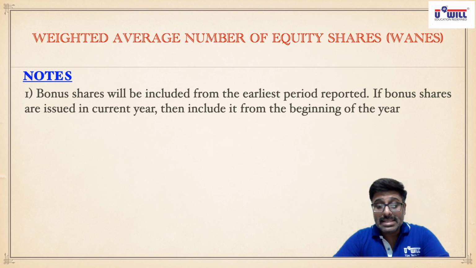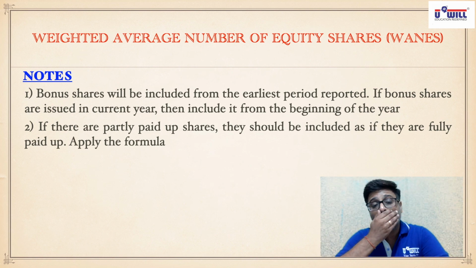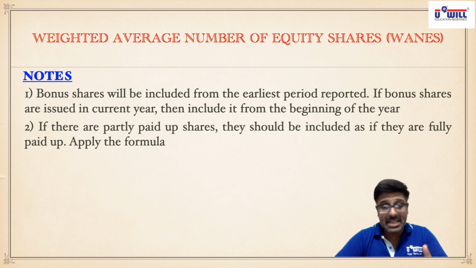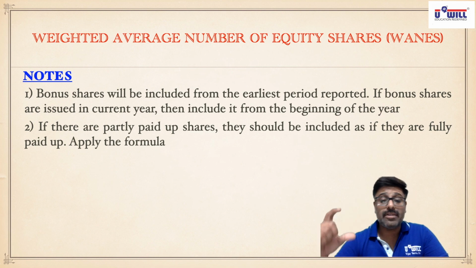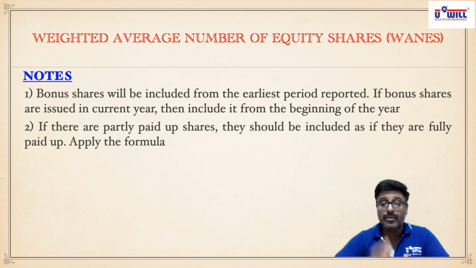Okay. Second point, what you will remember: if there are partly paid shares, they should be included as if they are fully paid up. Why? Understand it. Suppose we have 20,000 shares of 10 each fully paid up. Means 2 lakh rupees the company has received, 20,000 into 10. And we have 20,000 equity shares of 10 each, 5 paid up. Means 1 lakh rupees the company has received, 20,000 into 5.